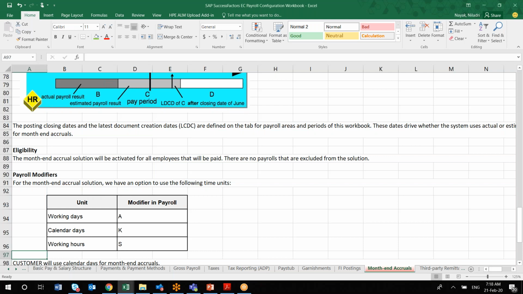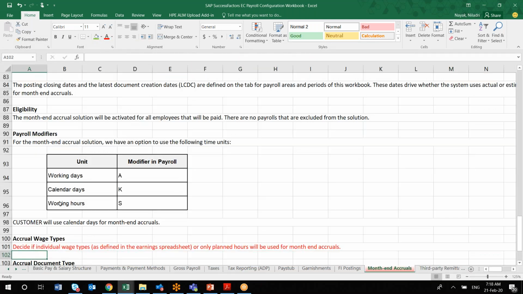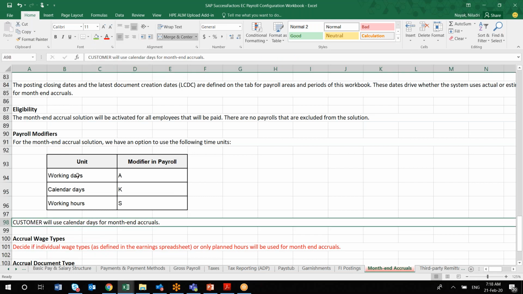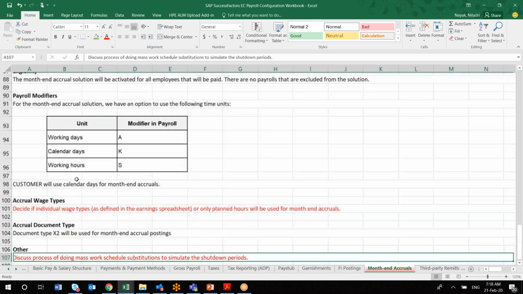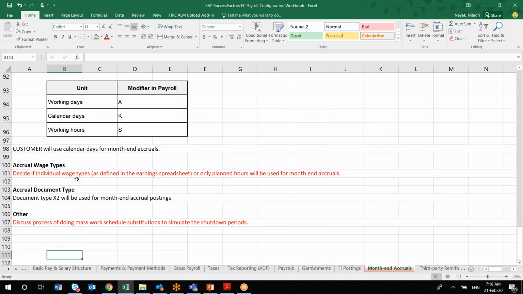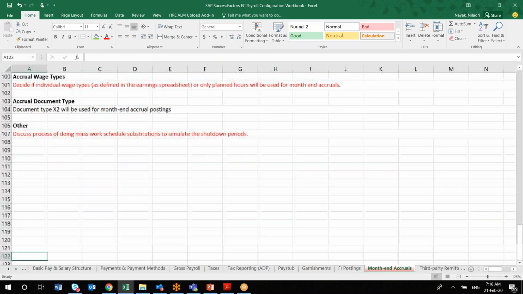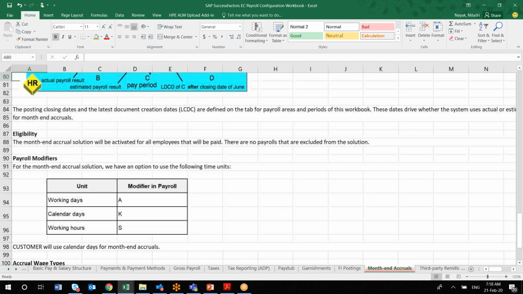Whether it depends upon working hours, you have to decide these different modifiers. Different clients might be using calendar days or they are using working days only, and accordingly your payroll may be impacted. Is there any specific wage type which is required for accrual? Is there any specific document type you'll be using for accrual? That information you have to capture in this particular worksheet. All those discussions you will be capturing here.